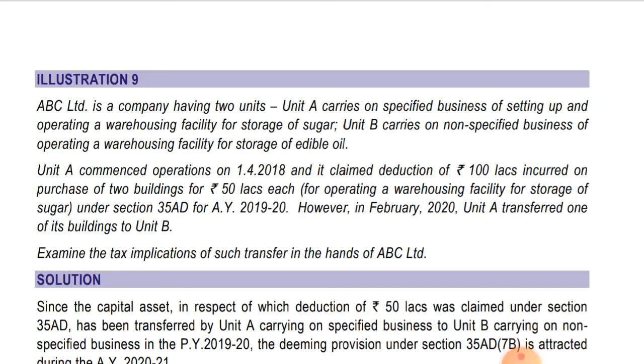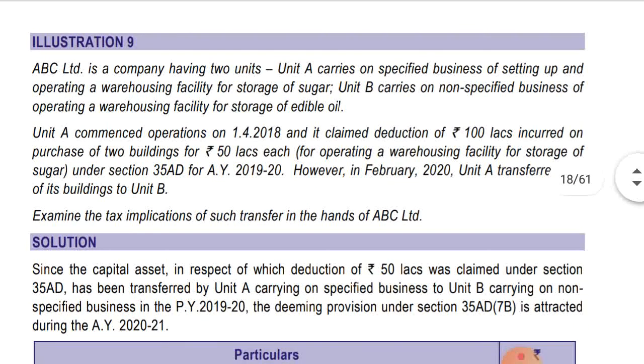Okay, so we'll see, because as it is written in the provision, asset should be used exclusively for specified business for minimum 8 years from the year of acquisition. So it has not been used for 8 years, it has transferred in the next year itself. Okay, financial year 18-19, and they have transferred the asset in the year 1920, that is in February 2020. So the deduction in respect of 50 lakhs which was claimed earlier, it will now be taxable under the head PGBP only.